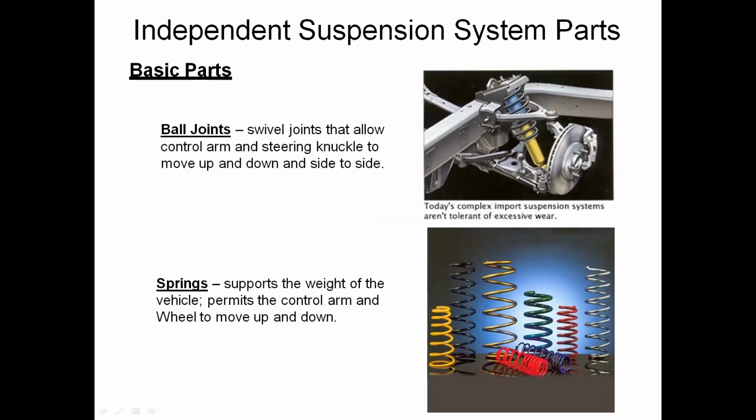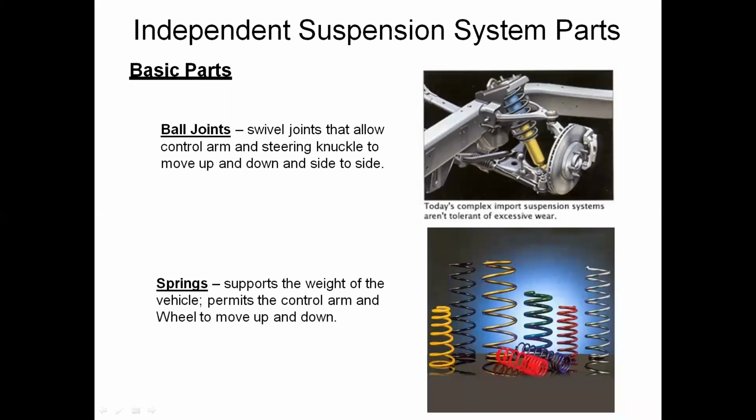So what are the basic components of the independent suspension system? You can see the basic components of the suspension system. Ball joints. The ball joint is the swivel joint that allows the control arm and steering knuckle to move up and down and side to side. The ball joints connect the swivel joints and allow the control arm and the steering knuckle to make up and down motions and side to side motion of the vehicle.